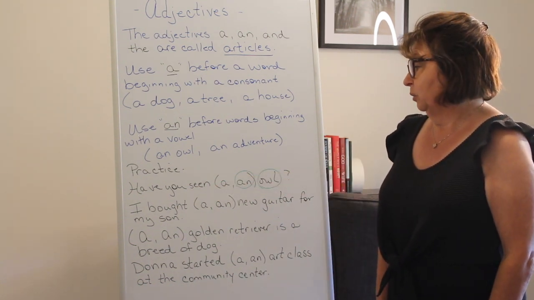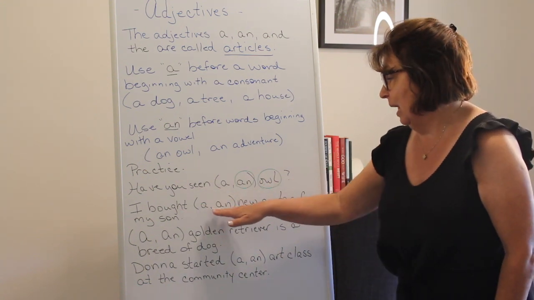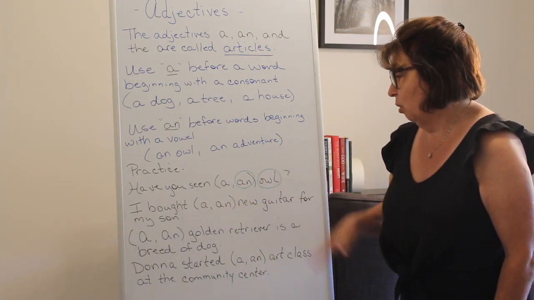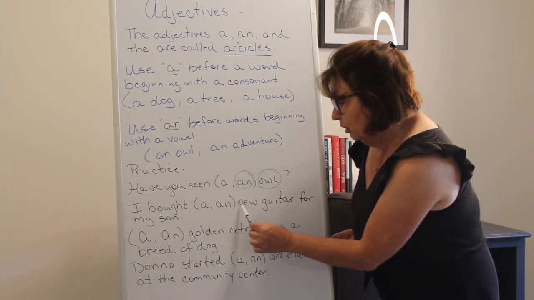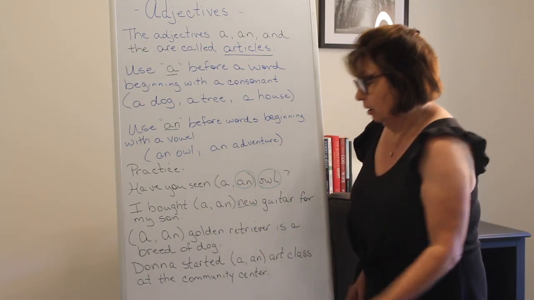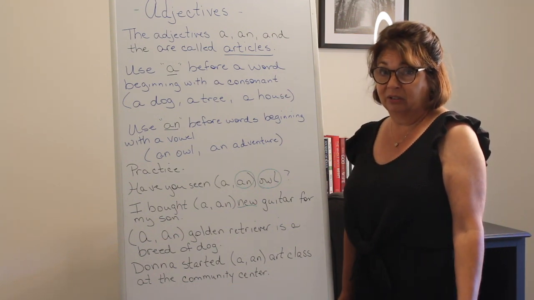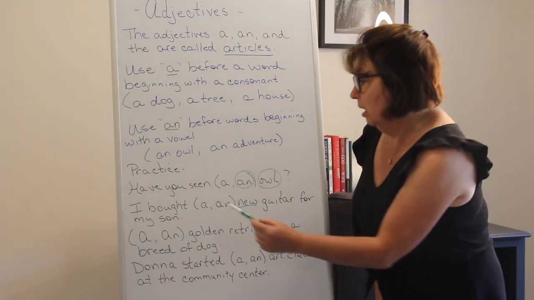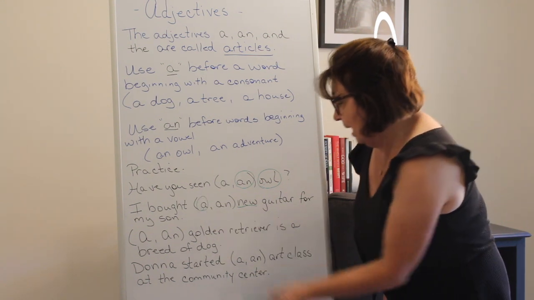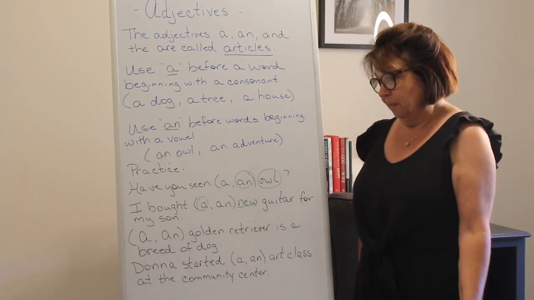All right, let's look at the next one. I bought an new guitar for my son. We have to look at this word, right? This word starts with an N. That's a consonant. So we know when we're starting with a consonant that we use the letter A. So I bought my son a new guitar.